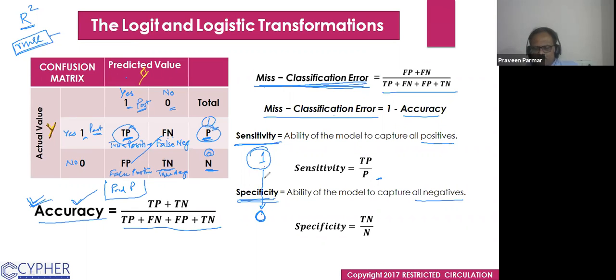I will explain what the range would be. The range would always be between 0 and 1. Accuracy, misclassification, sensitivity, specificity, these are all ratios, and the range would be between 0 and 1. Does that make sense to everyone?